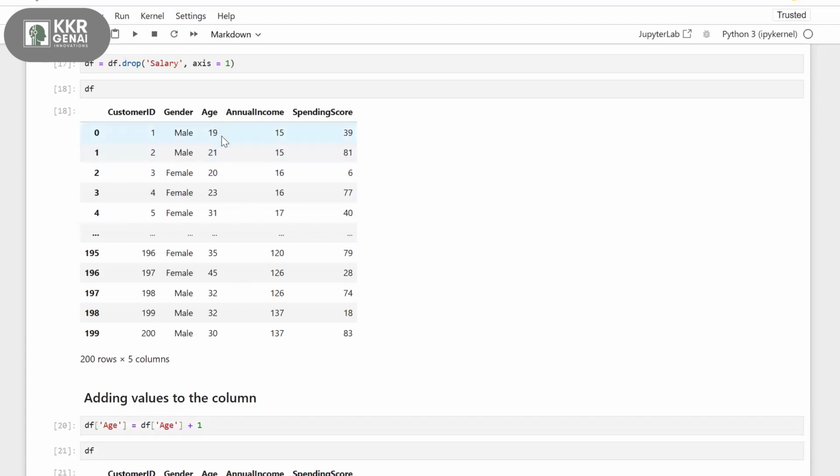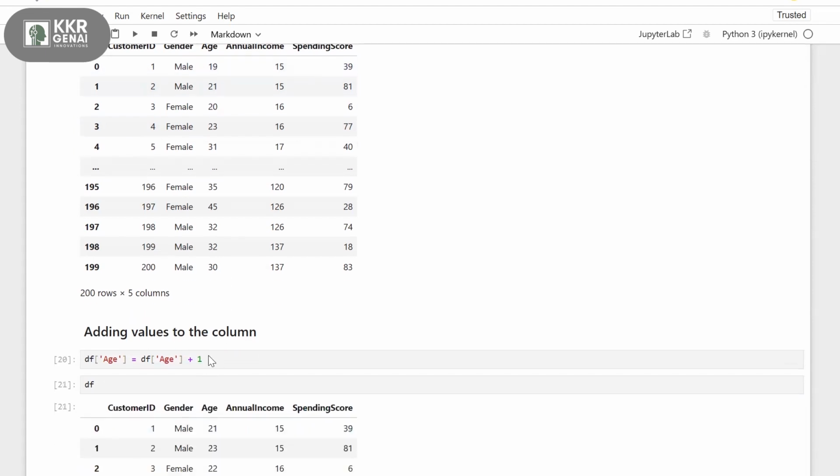Before, we had 19, but I executed this multiple times, that's why it is 21. Before it was 21, now it is 23. Before it was 20 and now it is 22. I executed it multiple times, that's why it added +1 again.